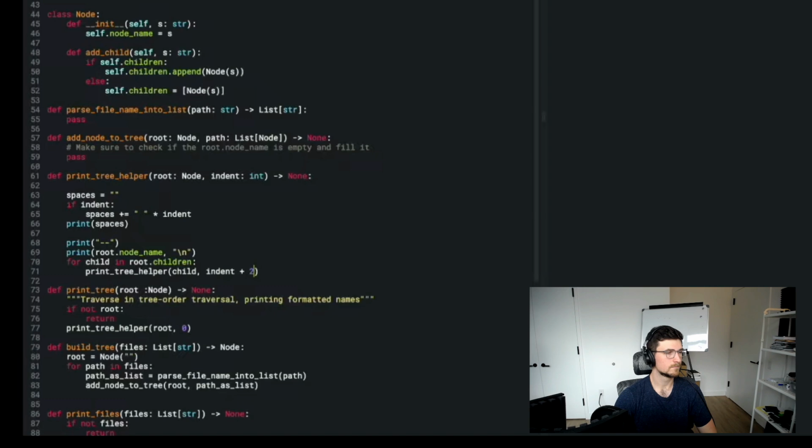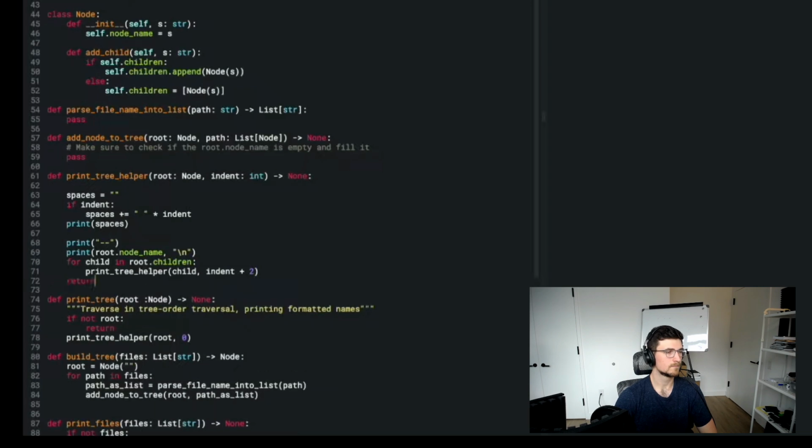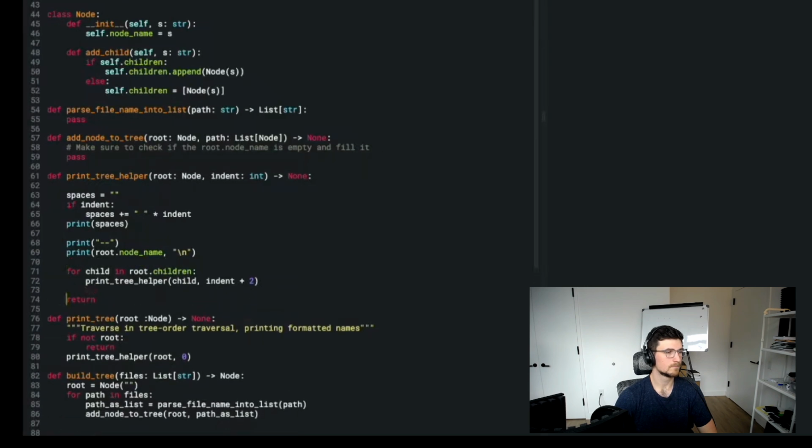Each stack frame has its own space variable. When I print the spaces, then I print the dashes, then I print the node name, and then for each child, I print that, and then I come back, and then I return. So I just forgot to put return. And space that out a little bit to make it a little more easy to read. And yeah, that makes sense. So it shouldn't be calling it if there's no children.